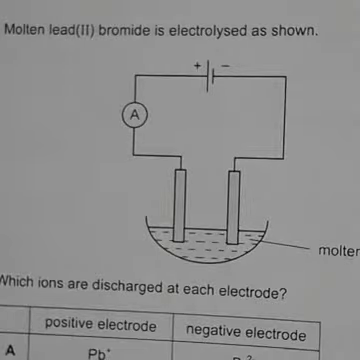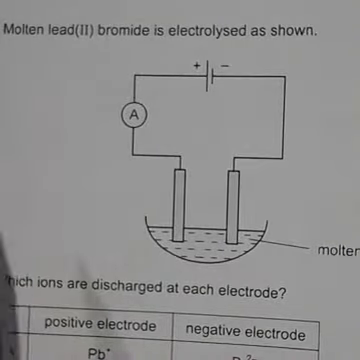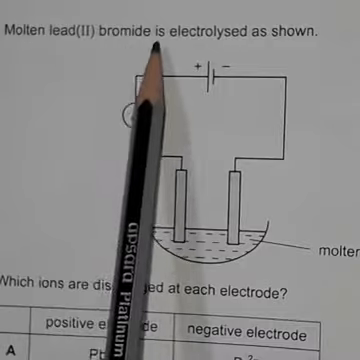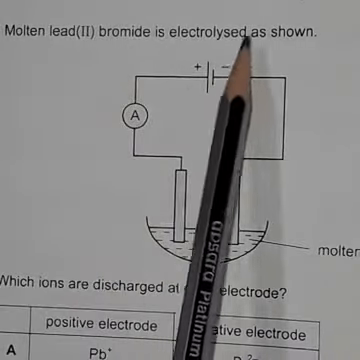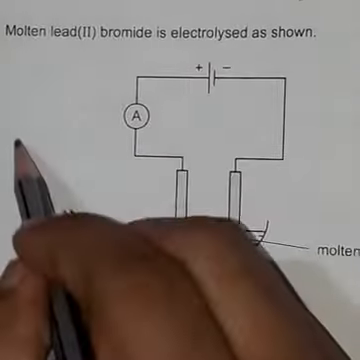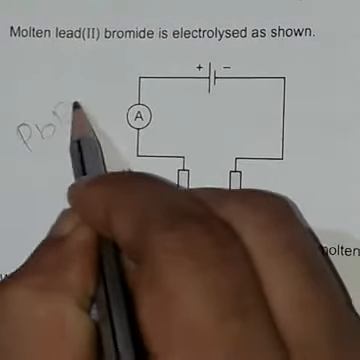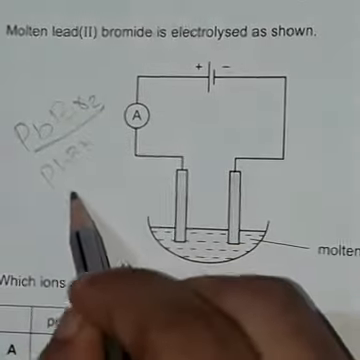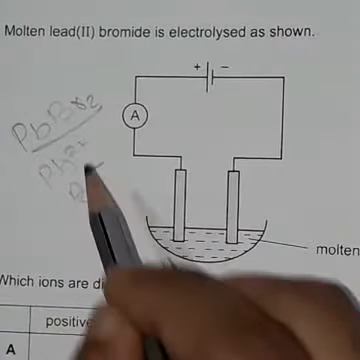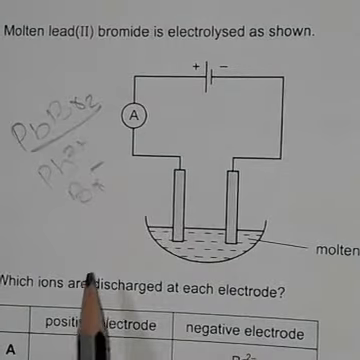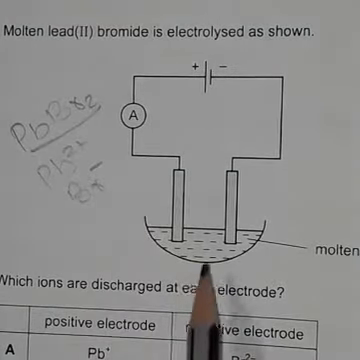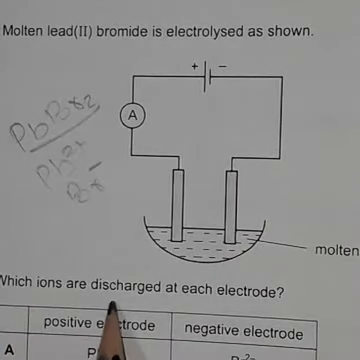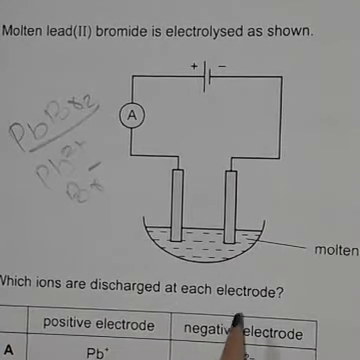Okay, next one, question number 13, same year. The question is asking about molten lead bromide. Molten lead bromide is electrolysed. You know lead bromide is PbBr2. Molten means there will be Pb2+ and Br minus. This is lead bromide, a molten compound. After electrolysis, which ion is discharged at each electrode?